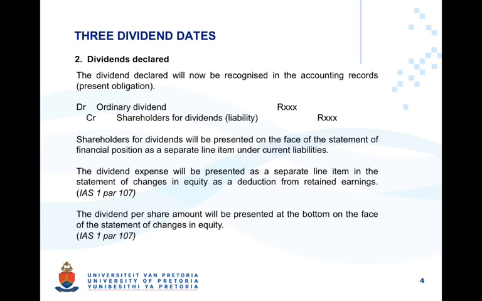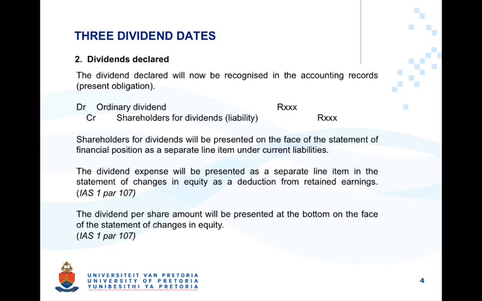Following the proposal of the dividends, these may now be authorized at the annual meeting and these dividends now declared. On the screen you see the general journal that will initiate from this, a debit to the ordinary dividend and a credit to shareholders for dividends. Although it is a debit, please do not think of ordinary dividends as an expense.